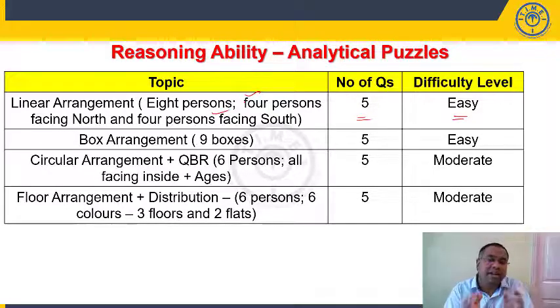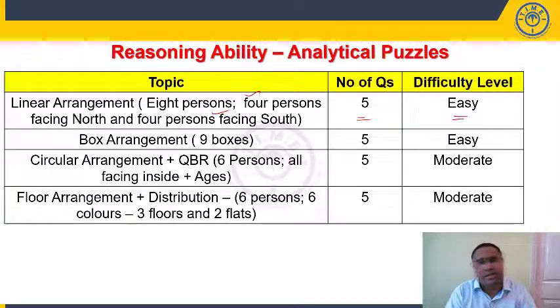Generally, if it is not given, then you have to make an arrangement and see how many are facing north and how many are facing south. Then we would have called it a moderate level of difficulty. But clearly, out of 8 persons, 4 are facing north and 4 are facing south, so this 2-row arrangement is easy to solve, students. Then box arrangement is on expected lines.